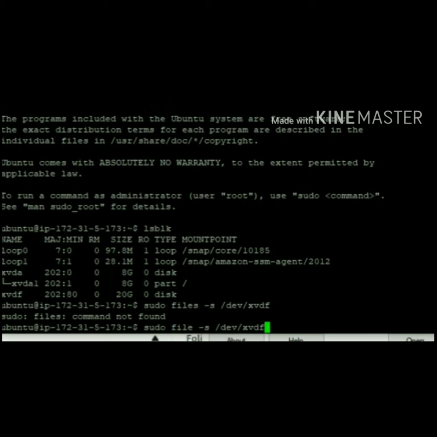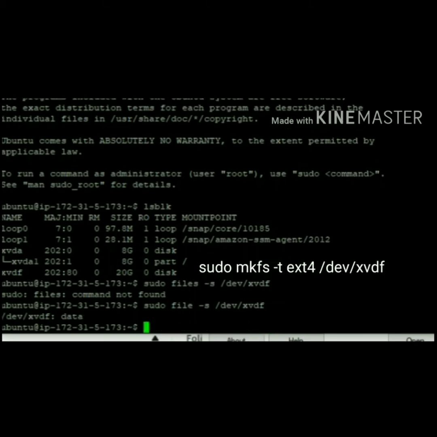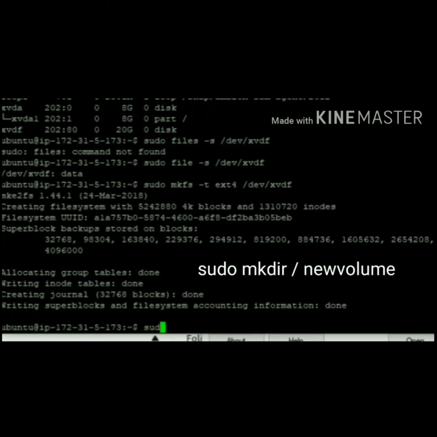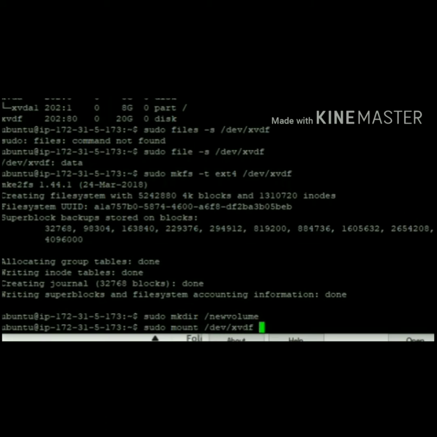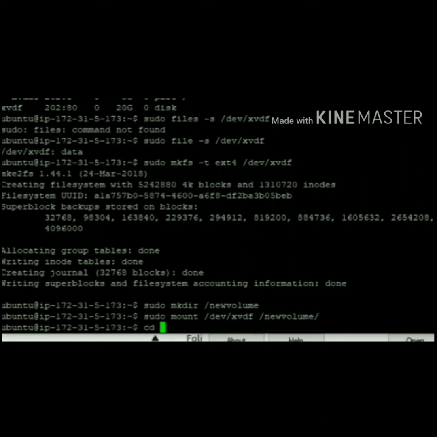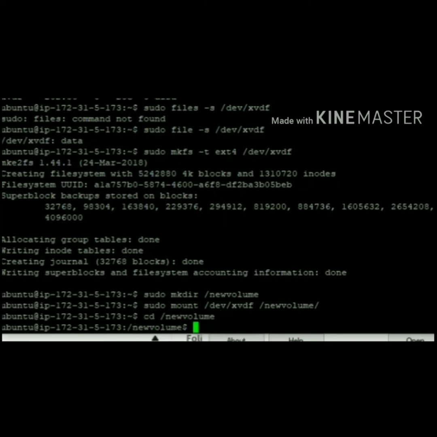Then format the volume using sudo mkfs -t ext4 /dev/xvdf. Next, create a directory to mount our volume. Type sudo mkdir /newvolume. Then mount the volume to newvolume using the command sudo mount /dev/xvdf /newvolume/. Then type cd /newvolume and then df -h for configuring the volume mount.